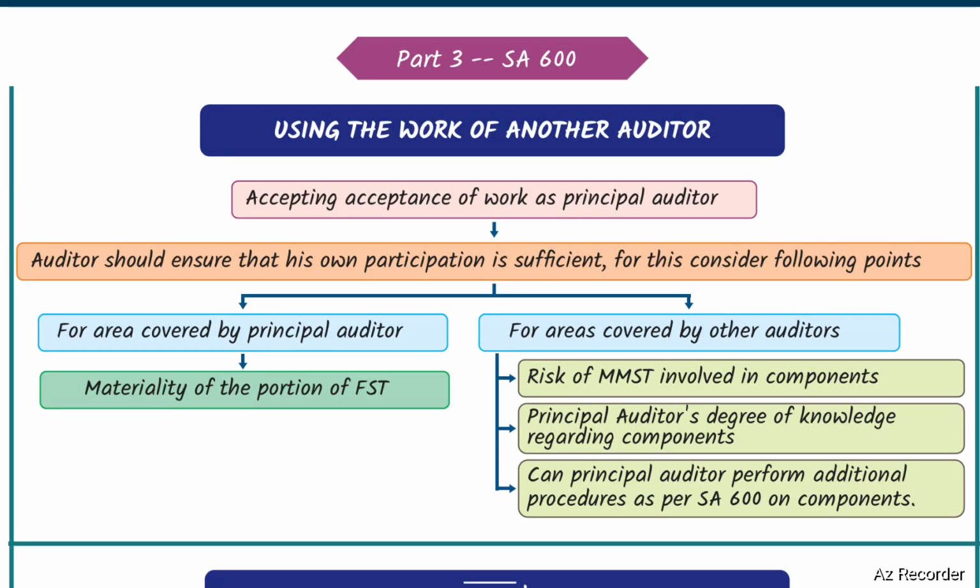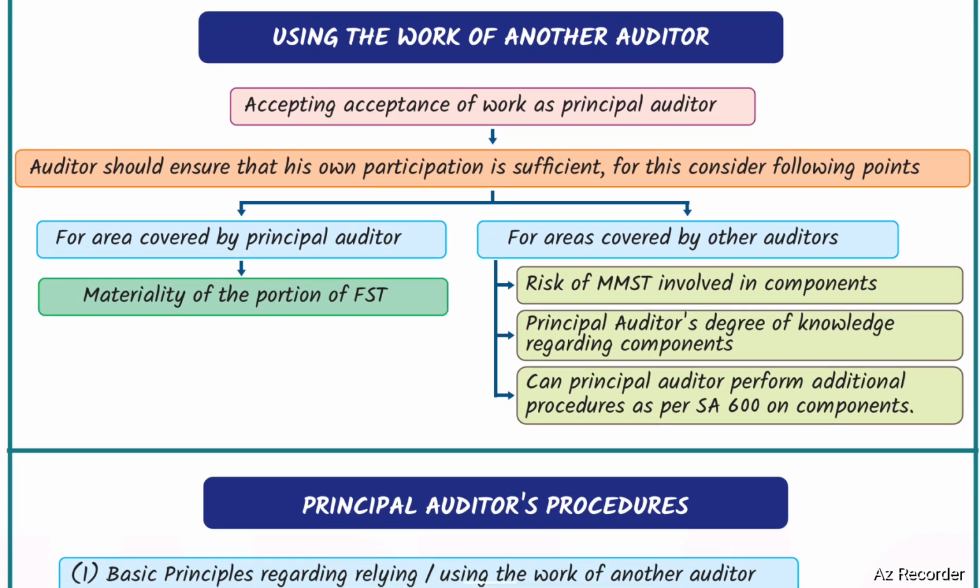SA 600. Using the work of another auditor. Acceptance of work as principal auditor. The auditor should ensure that his own participation is sufficient for this. Consider the following points. For the area covered by the principal auditor, the materiality of the portion of the financial statements needs to be checked.